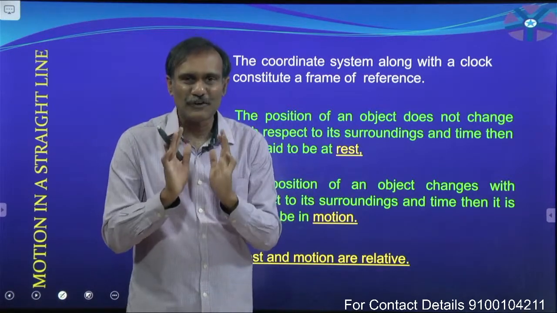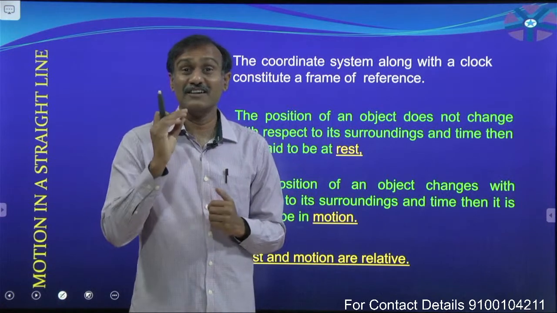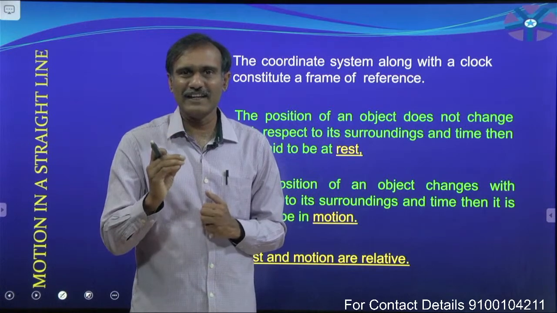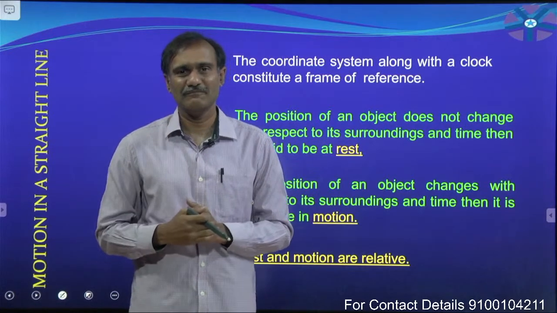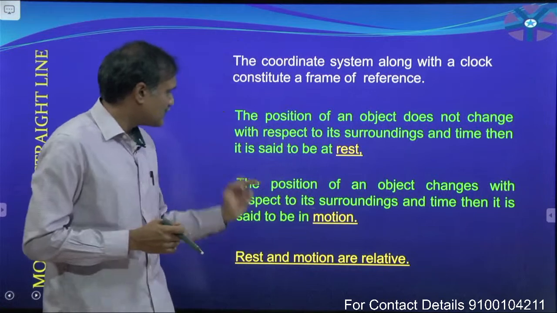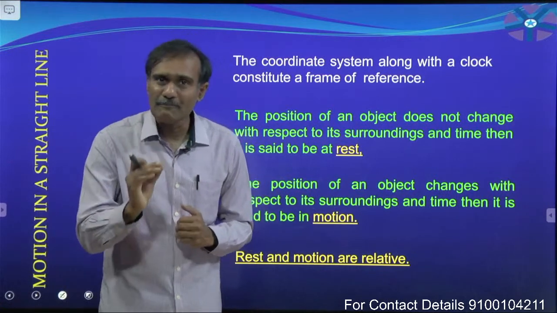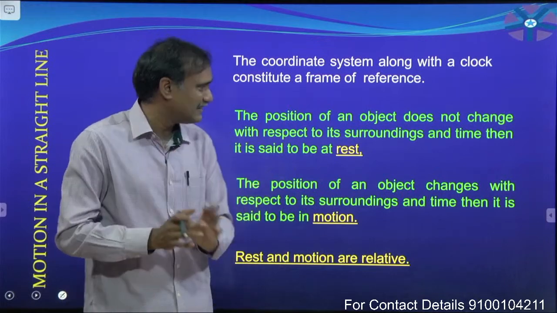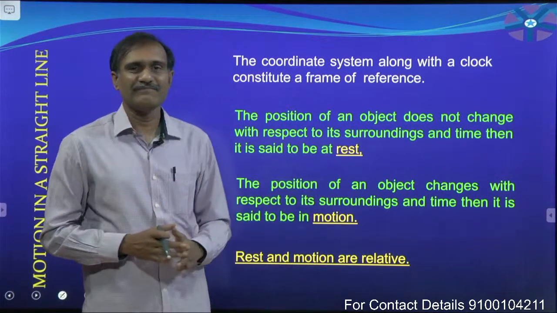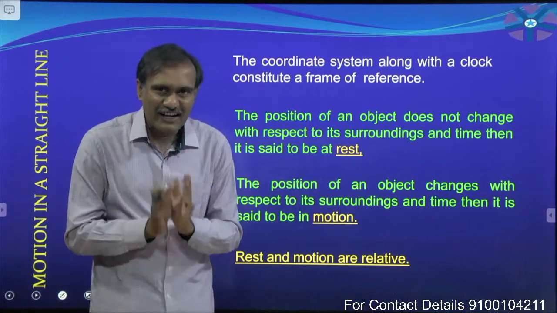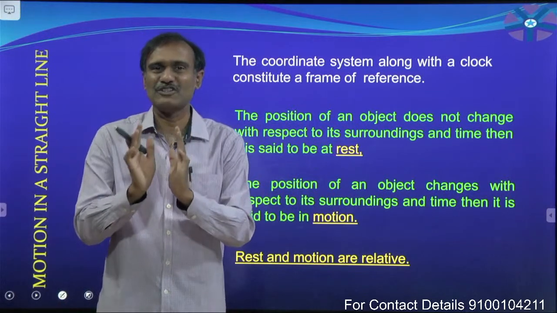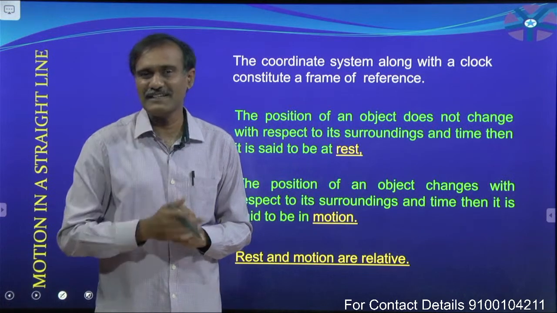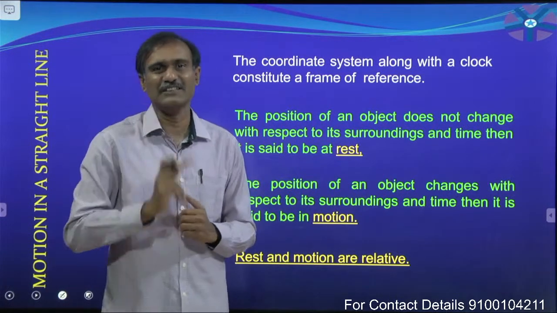The position of an object does not change with respect to its surroundings and with respect to time. What is meant by motion? The position of an object changes with respect to its surroundings and time. And also we can say that rest and motion are relative, not absolute.